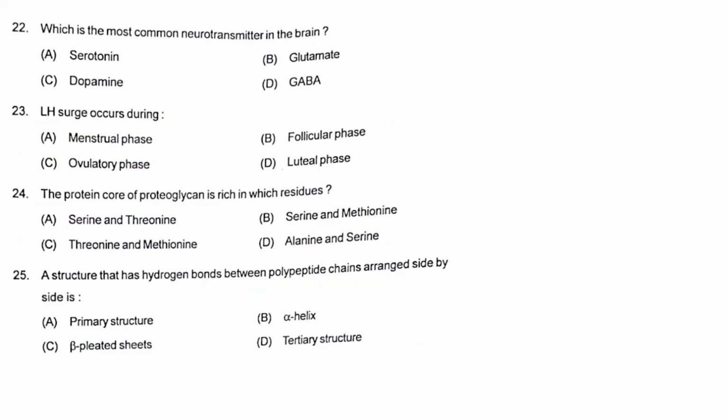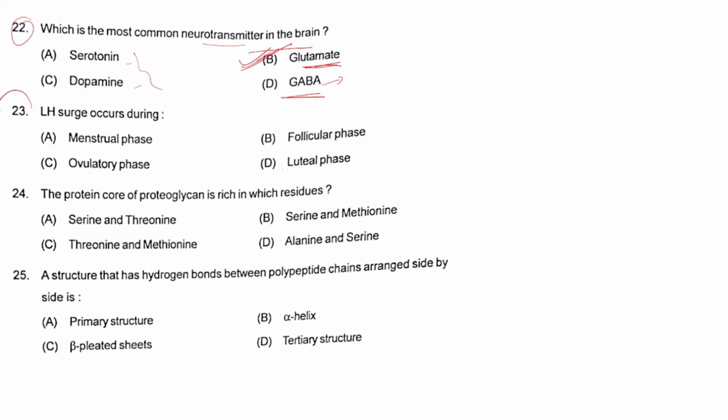Next, question number 22. Which is the most common neurotransmitter in the brain? Options are serotonin, dopamine, glutamate, and GABA. So the right answer for this will be glutamate. Option B will be the right answer, which is the most common neurotransmitter. Others are also neurotransmitters. GABA, as we know, is an inhibitory neurotransmitter. Serotonin and dopamine have their specific functions, but the most common neurotransmitter is glutamate.